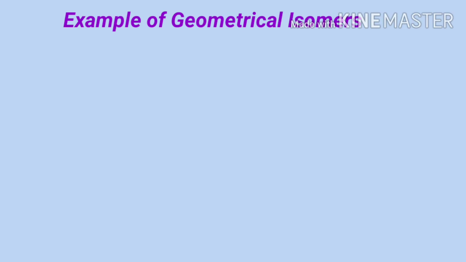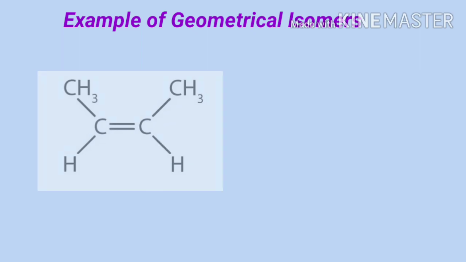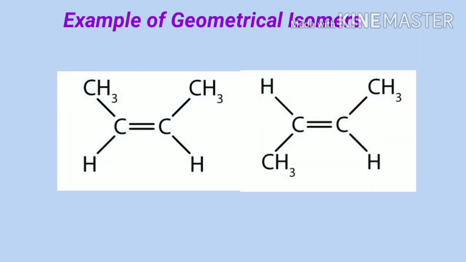Suppose I tell you to write the structure of 2-butene. If you write it like this, you will miss important details. This is not one compound, but in fact two compounds, which I can write as follows. Observe these two arrangements carefully. The structure of the compound is the same in both. However, in one arrangement, similar groups are on one side of the double bond, whereas in the other, similar groups are on the opposite side of the double bond. So these two are geometrical isomers.